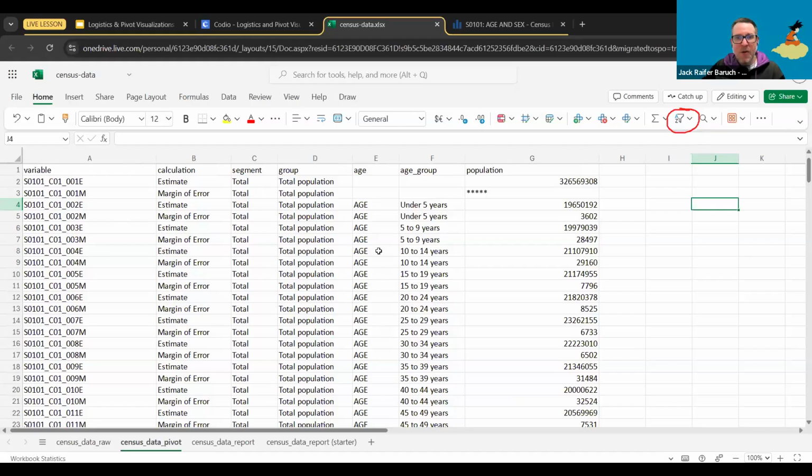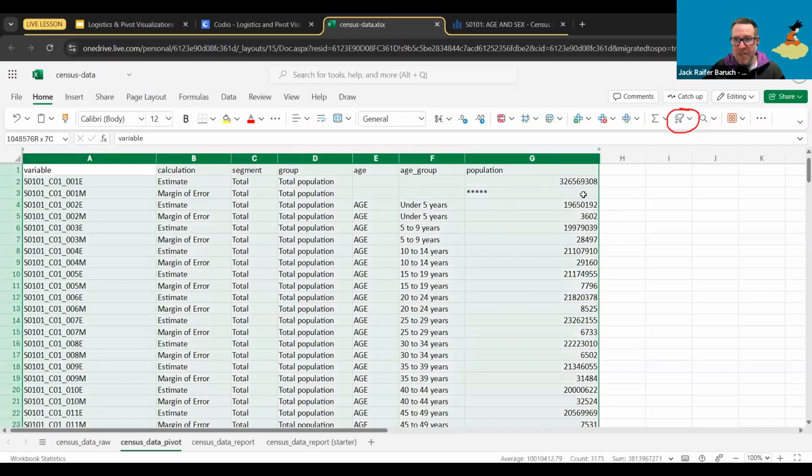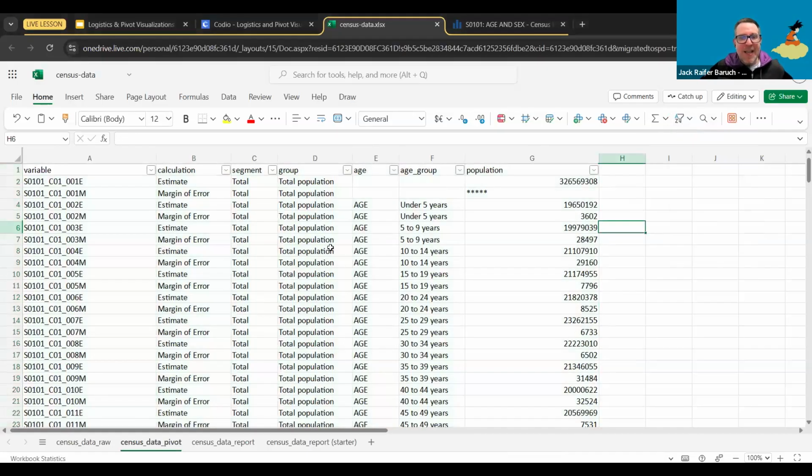All right. So one more time, select all of the cells, all of the columns, click on this over here on the sort and filter and pick filter. Okay. So that opens up the filters. And once we open up the filters, the first thing we're going to do is filter the calculation column, because we only want the estimate.